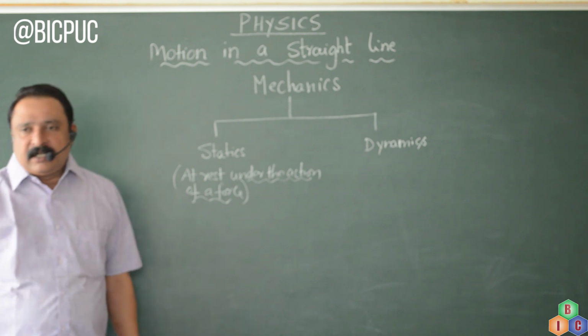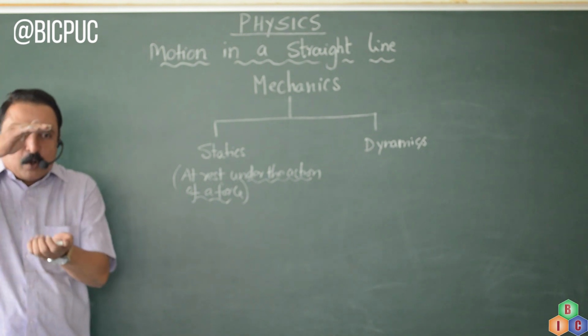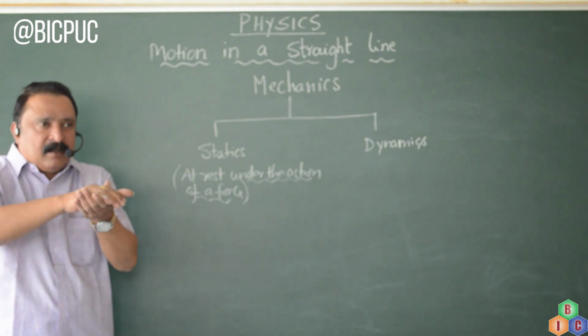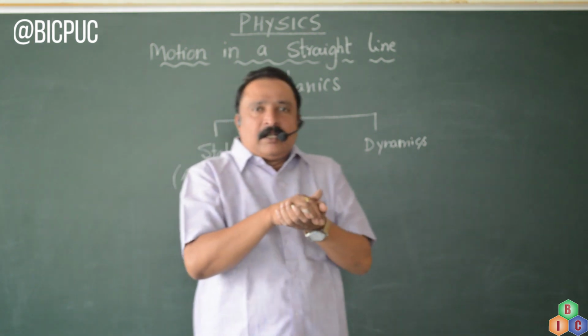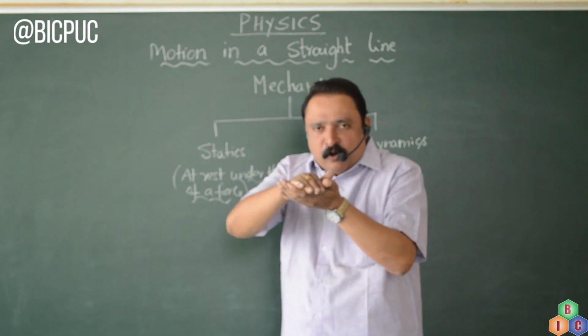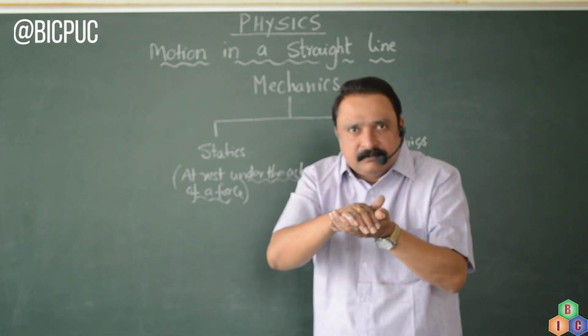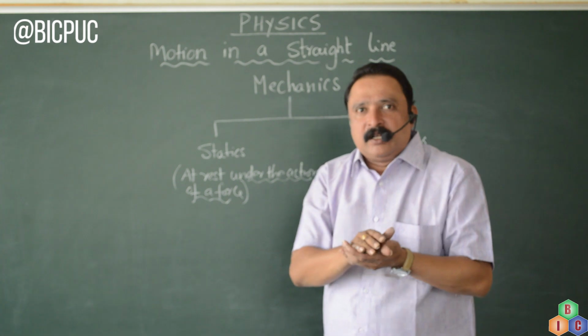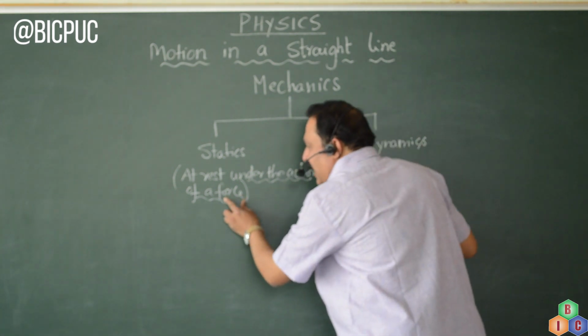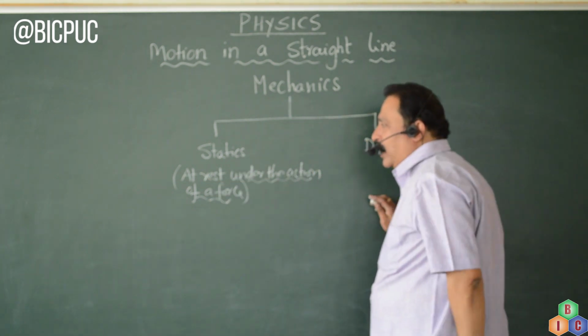For example, again I will take the same example. A book lying on a table is a body at rest. There are two forces acting on the body. The book exerts a downward force on the table, and the table also exerts an equal upward force on the book. So there are forces acting, and hence the body comes to rest.